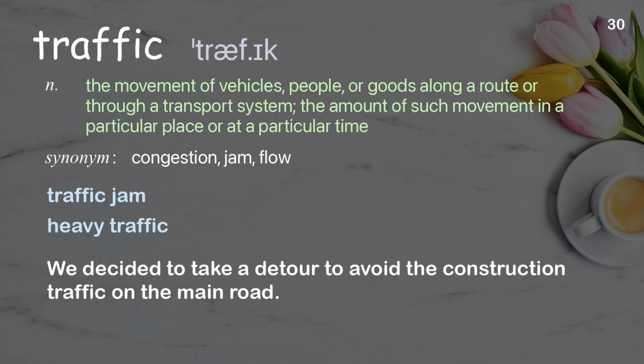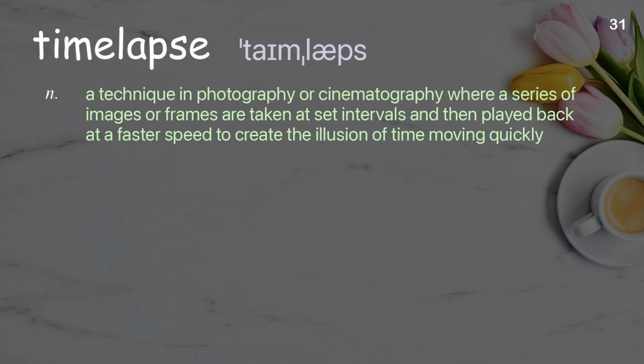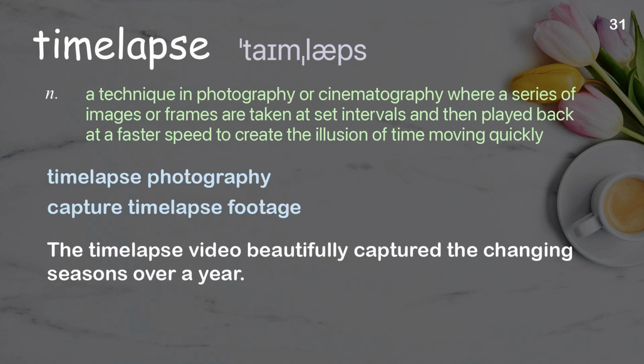Time-lapse. A technique in photography or cinematography where a series of images or frames are taken at set intervals and then played back at a faster speed to create the illusion of time moving quickly. Examples: Time-lapse photography, capture time-lapse footage. The time-lapse video beautifully captured the changing seasons over a year.